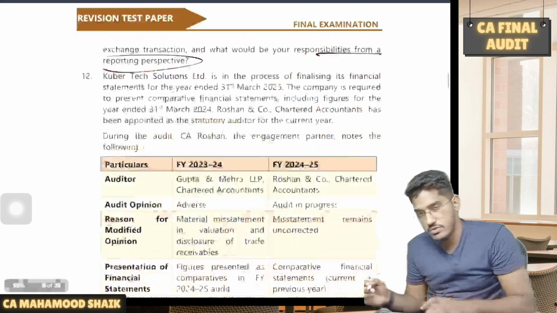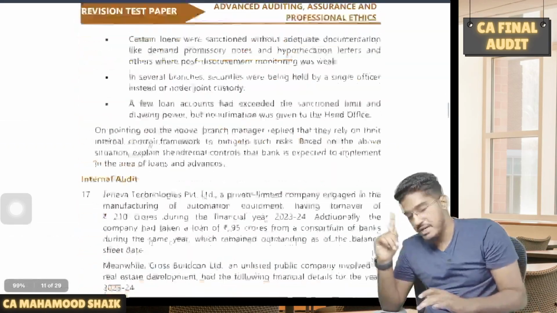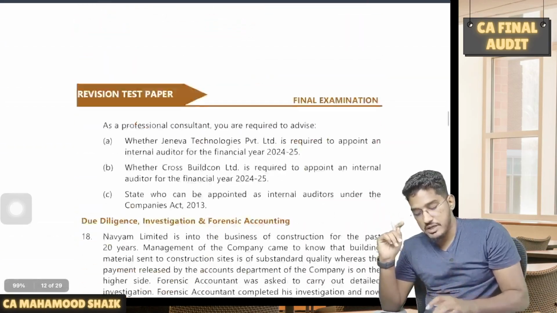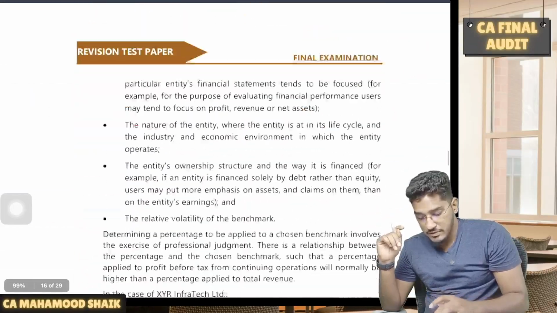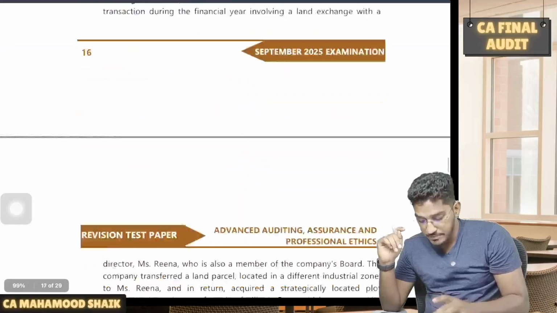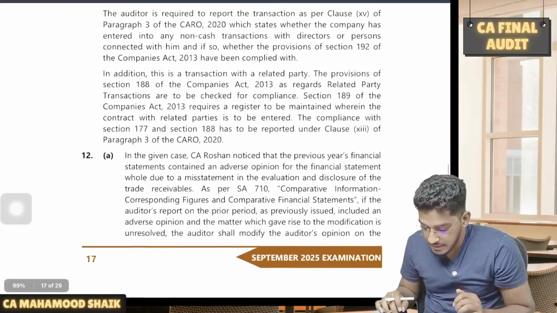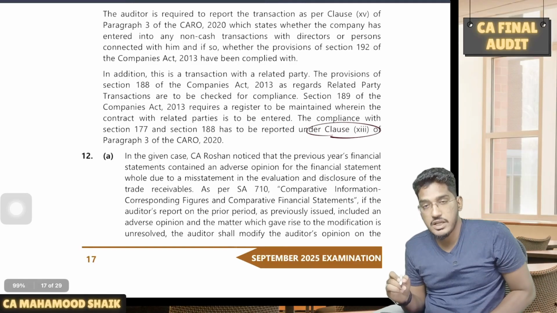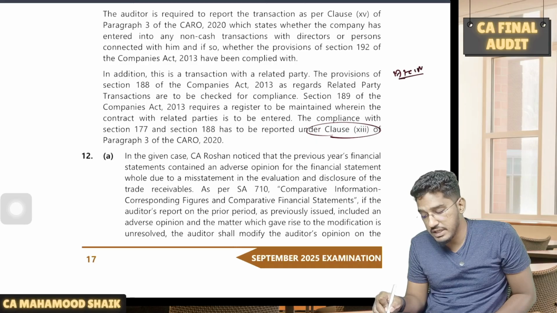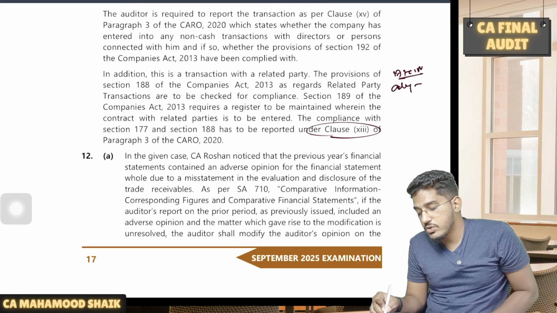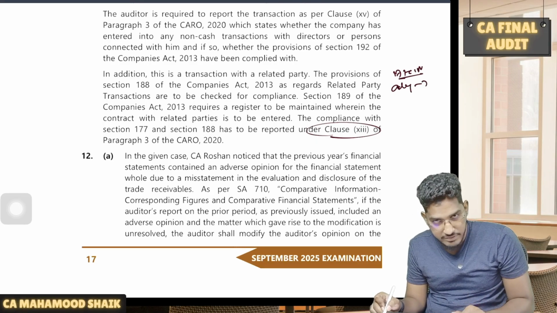So guys, here two clauses will get invoked. Number one, you have a related party transaction. First thing is you have a related party transaction with the director, no? So regarding the related party transaction with the director, we have clause number 13, right? Clause number 13 talks about related party transactions. So as per clause number 13, you have to comment whether the transaction is as per section 177 and 188 of the Companies Act or not, and whether adequate disclosures are given as per the applicable financial reporting framework or not.